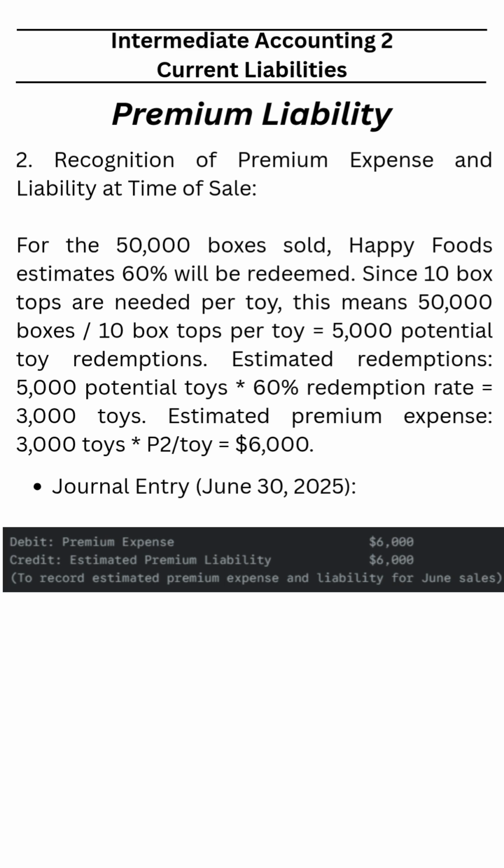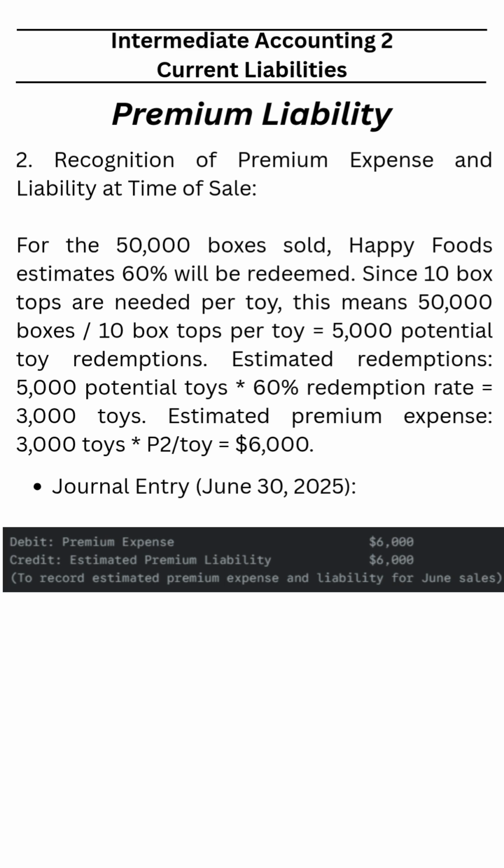Now, of the total 50,000 boxes, the estimate is in case all 50,000 are redeemed. Since the customer has to show 10 box tops to redeem one toy, in order to compute the number of toys that will be redeemed by the customers out of the 50,000, we can just calculate by dividing 50,000 over 10.